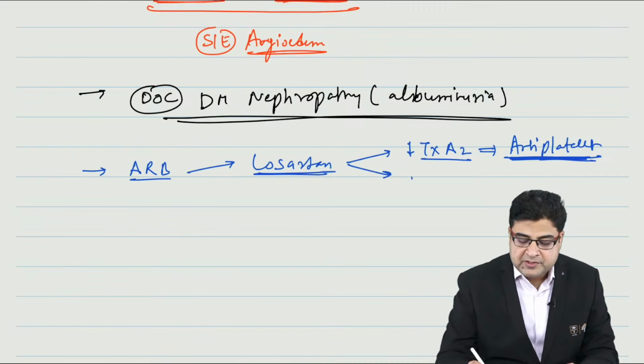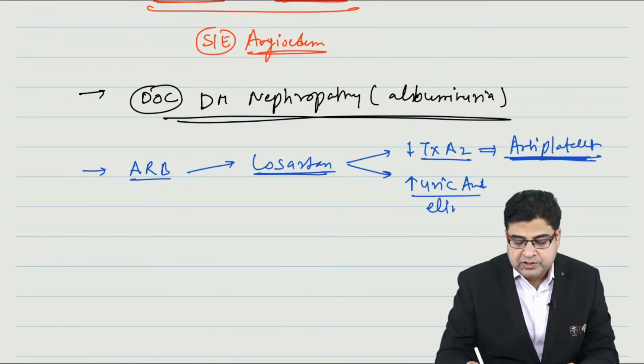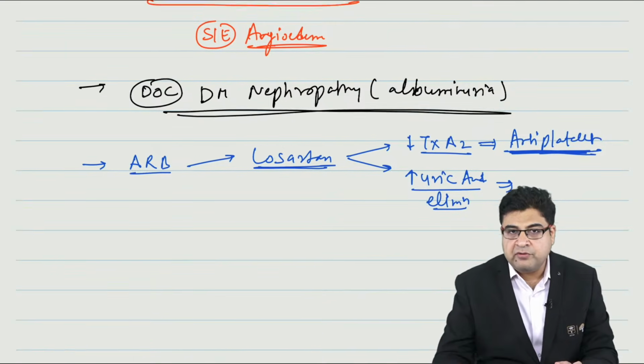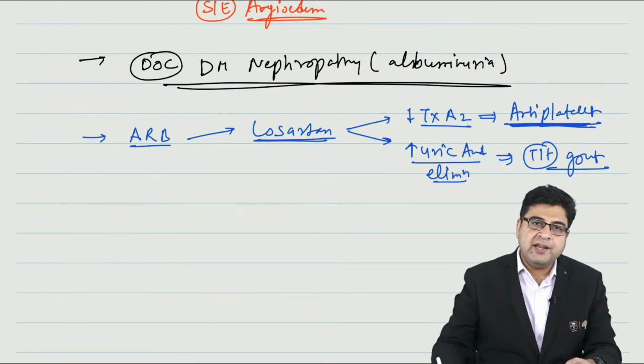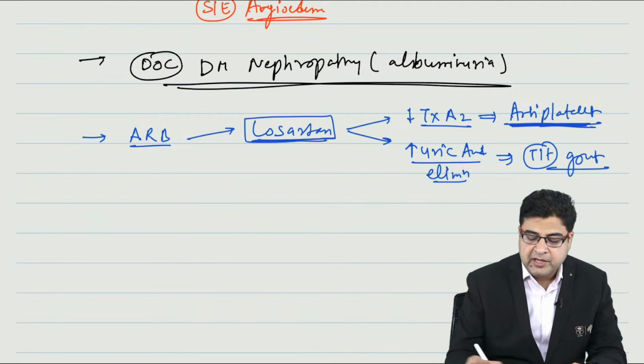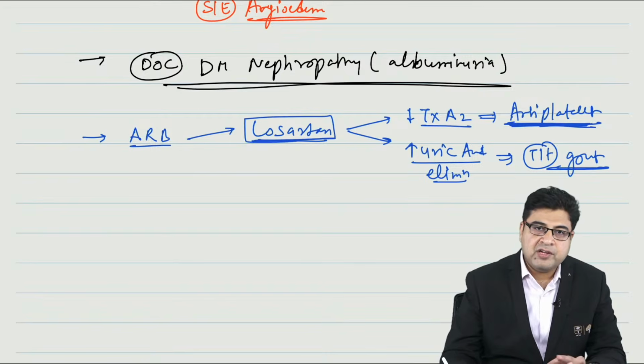Apart from that, losartan can also increase the elimination of uric acid from the body. So this medicine is also given for the treatment of gout. So losartan has two unique indications: it is given as an antiplatelet drug as well as for the treatment of gout.